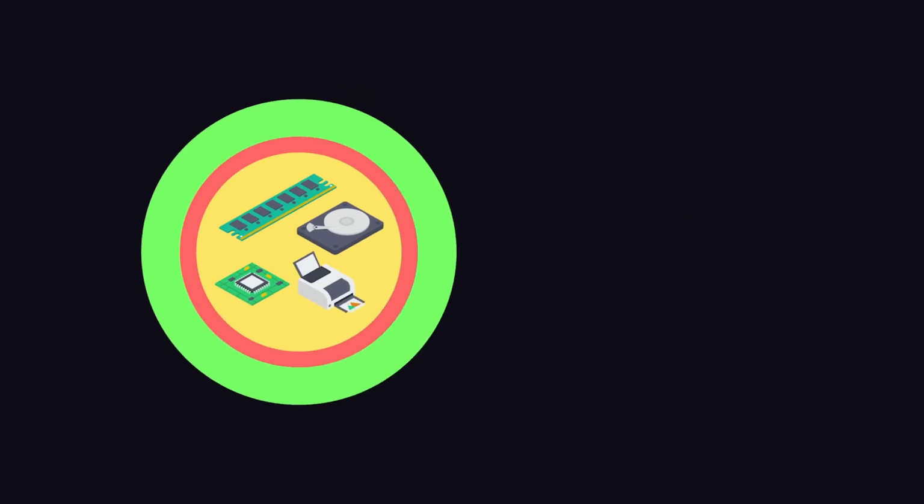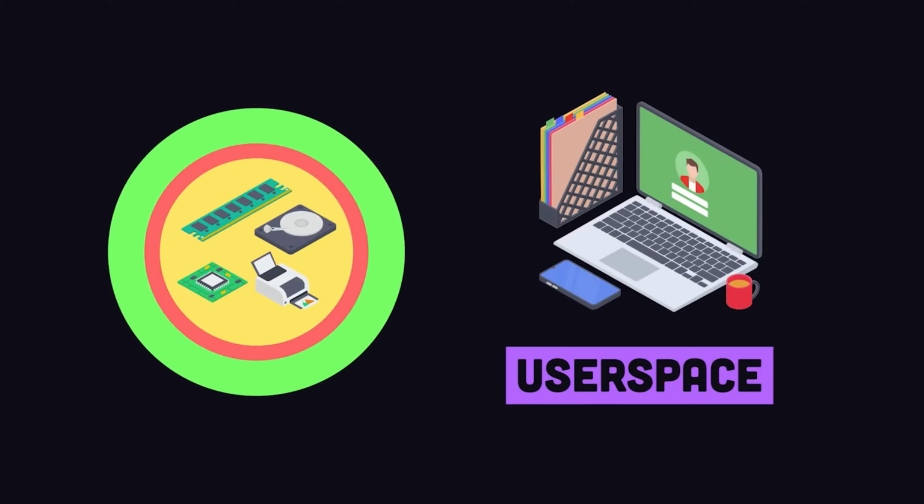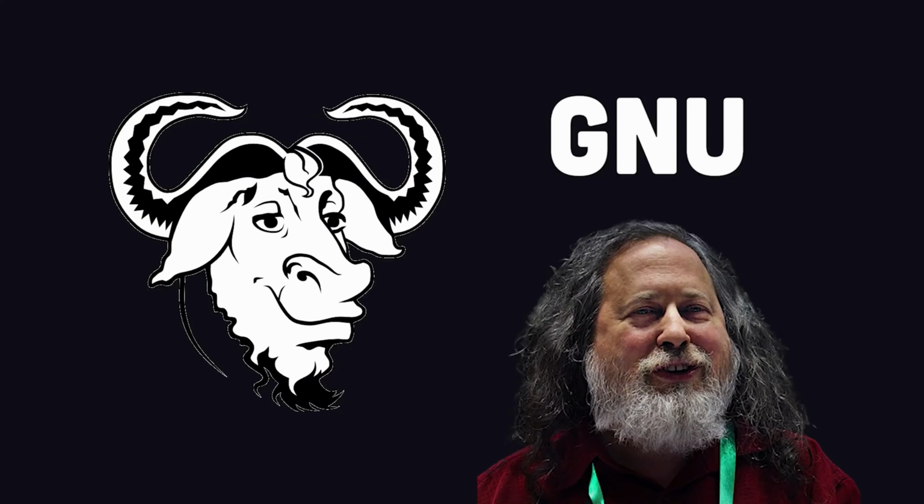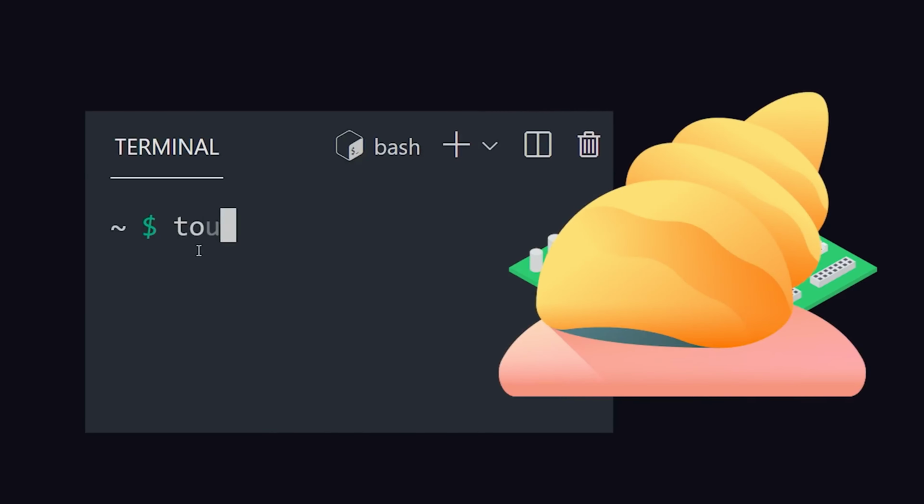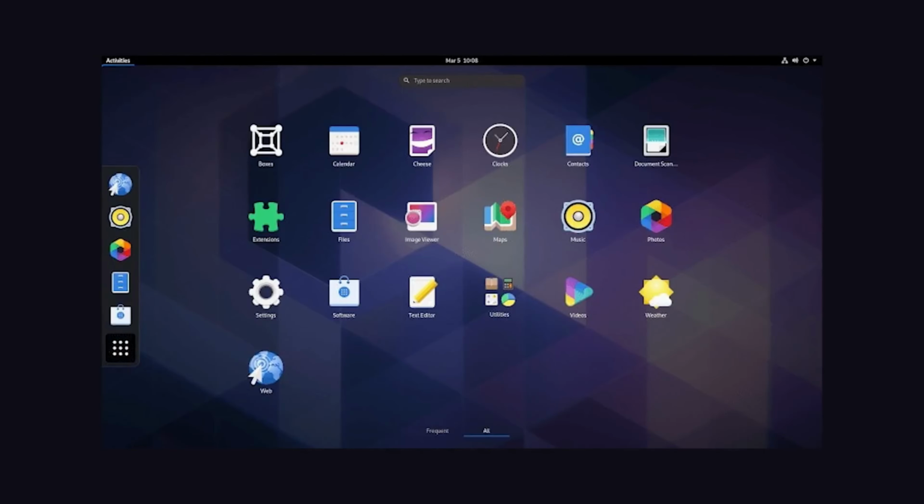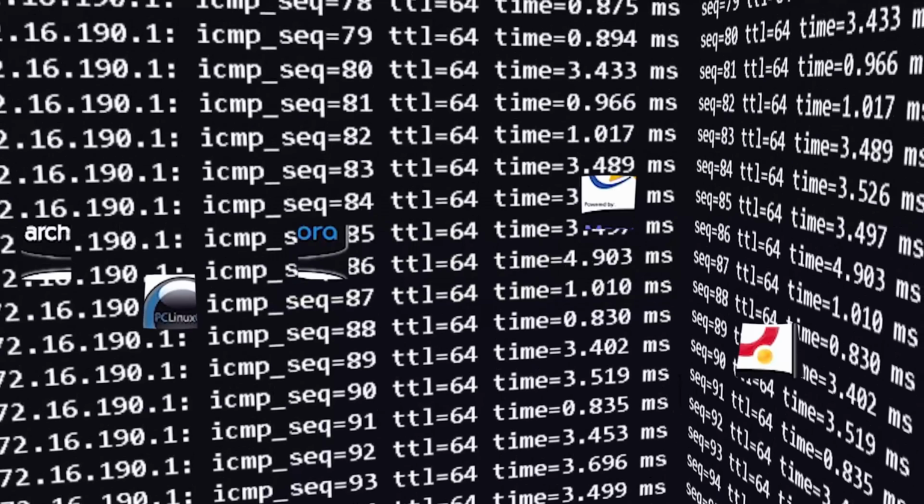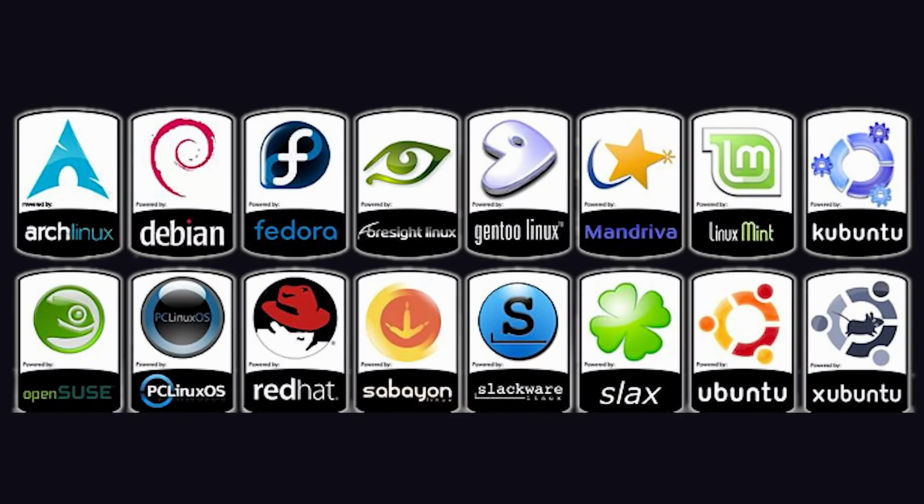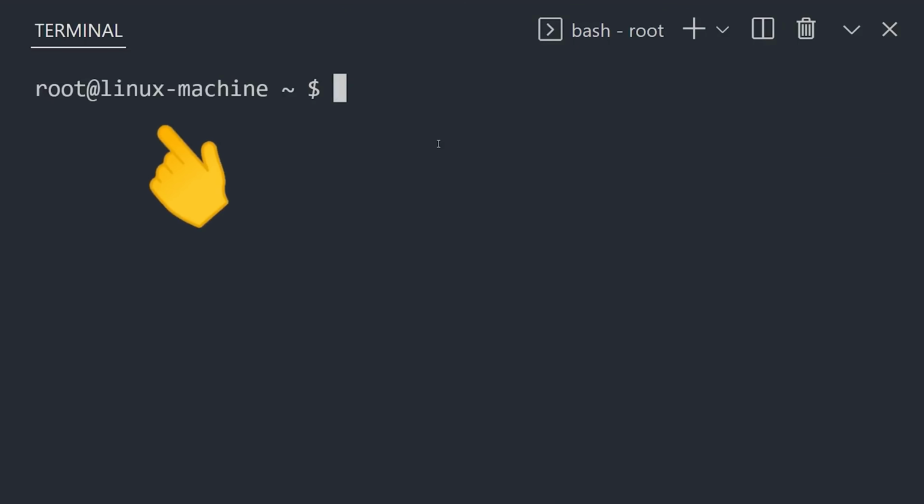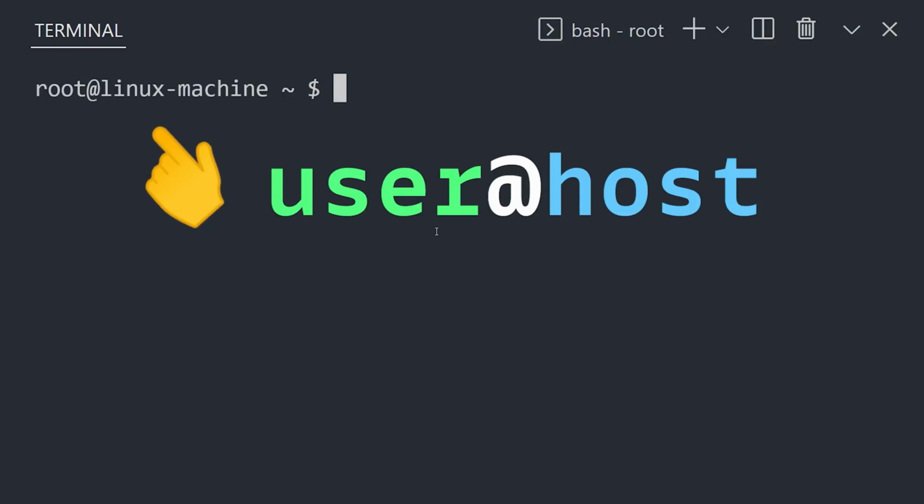Now beyond the kernel, we have applications that make the OS usable for humans, which are provided primarily via the GNU project, like a shell to interact with the kernel from the command line, windowing system on desktop, developer utilities, and countless other applications. To get started, install your favorite Linux distro, open the terminal, and notice how we are logged in as the root user on a specific Linux machine.